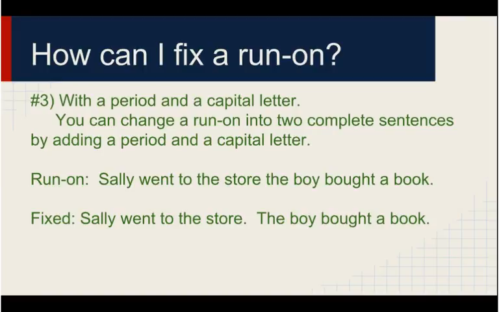And the last one is with a period and a capital letter. You can change a run-on into 2 complete sentences by adding a period. Sally went to the store, the boy bought a book, becomes Sally went to the store, period, capitalize the, boy bought a book. So, the 3 ways to fix a run-on sentence are with a comma and a fanboy, a semicolon, or a period and a capital letter.